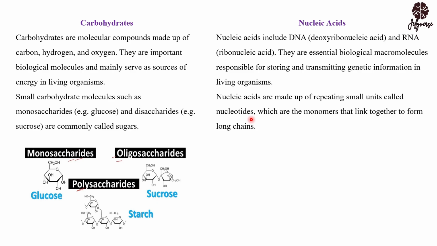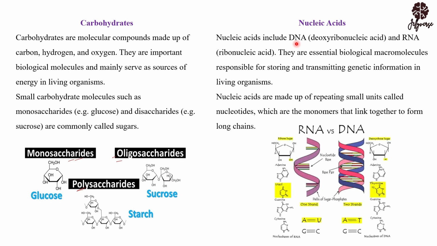The nucleotides are monomers. They come together to form a huge chain like what you saw in the protein. The same thing happens here, but these smaller units are not amino acids, they are rather called nucleotides. So nucleotides come together to form your nucleic acid. Your nucleic acid, we are having two main types. It's either DNA or RNA. You should know the difference between DNA and RNA by now. And also, there's a huge difference between the two in terms of how they are produced, how they transmit information, how they manufacture proteins, how they store genetic information.